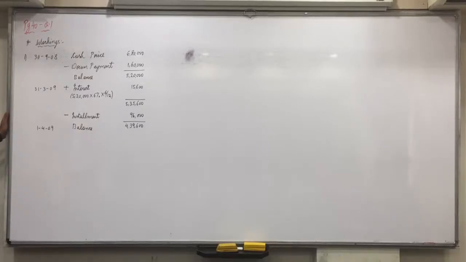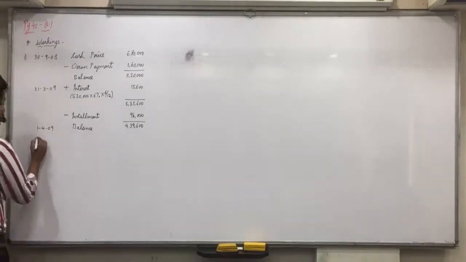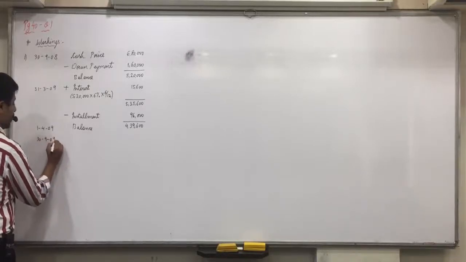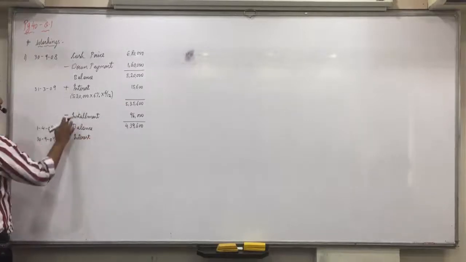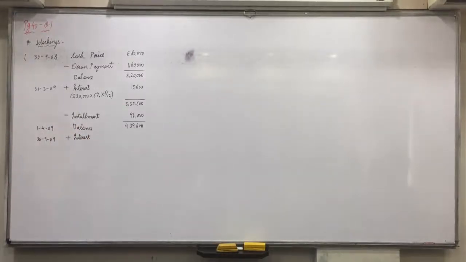Now, shall we continue? After 31st March 2009, when will the next installment become due? Half yearly, so 30th September 2009. Now the cycle will remain same. The half yearly installments will every year become due on 30th September and 31st March. Okay. So 30th September 2009. Again, first we will add interest. What did I tell you in the workings? Plus interest and minus installment, you have to keep on repeating until the final balance becomes 0.